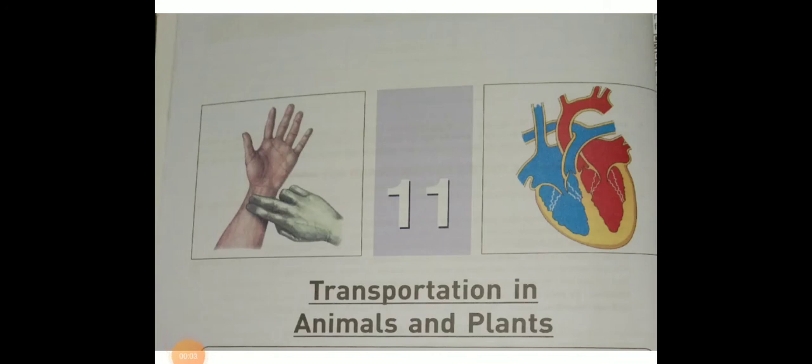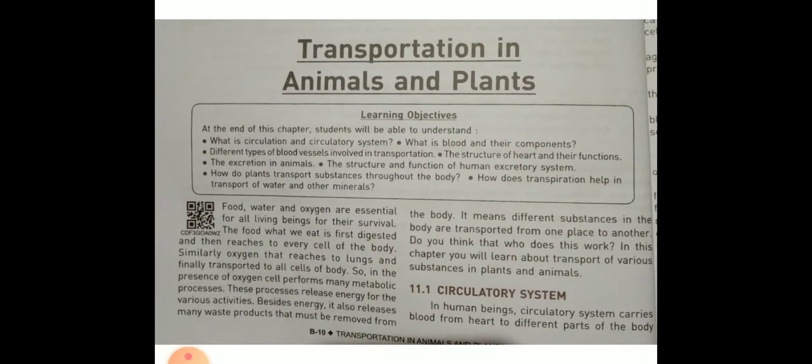Today we are going to discuss chapter number 11, transportation in animals and plants. Circulatory system is an example of transportation in animals, and transfer of food and other minerals and water is called transportation in plants. Firstly, we will discuss transportation in human.